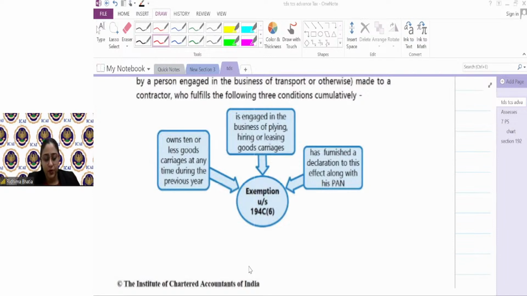But small transporters, we will not deduct the tax. Any time means, suppose a person had 9 trucks at the beginning of the year, then he purchased 2 trucks, then 11 trucks became, but then he sold 3 trucks. Then again it came to 8. But at one time during the year it crossed 10, so he is not eligible. Okay?